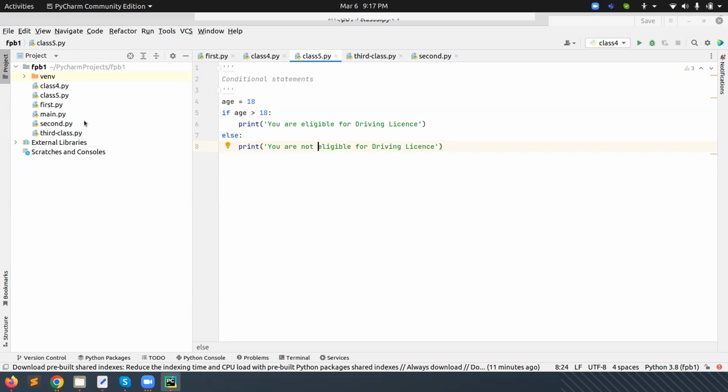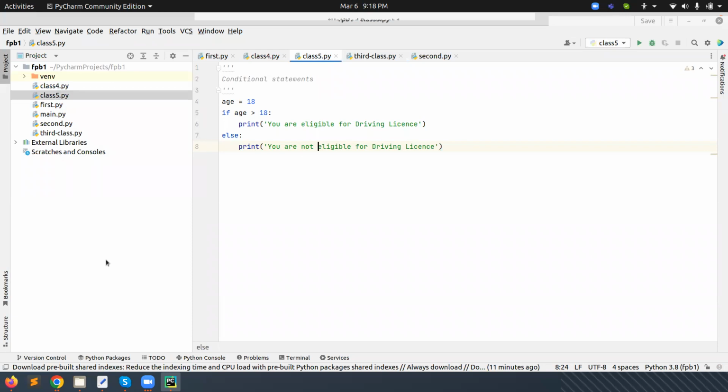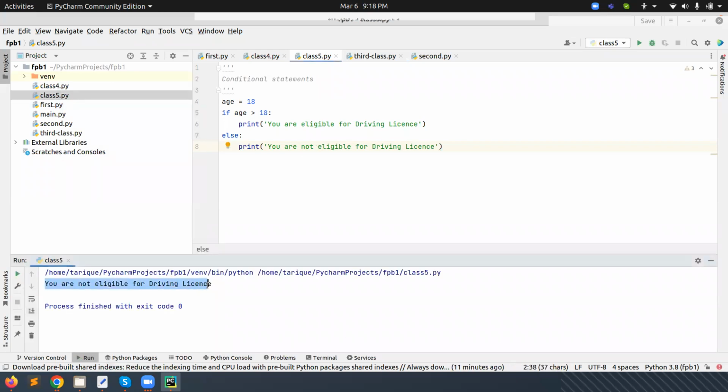Now if we execute this program, you are not eligible. Why? Because 18 is not greater than 18. We need to apply the comparison operator here including the equal to. Then it will print the actual value. Now you can see: you are eligible for driving license. According to the requirement, we need to apply the comparison operator. Here it's greater than or equal to, so if the person is 18 years old, then he is also eligible, or 19, or any age more than 18.